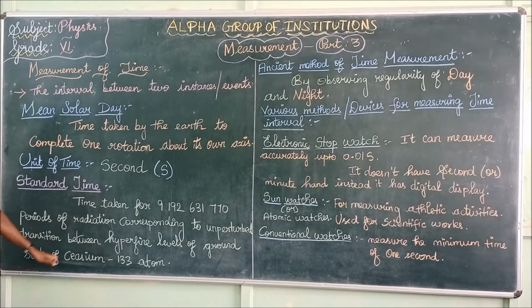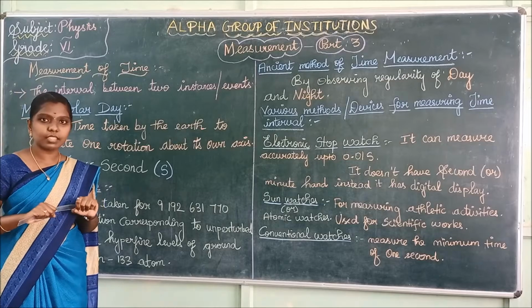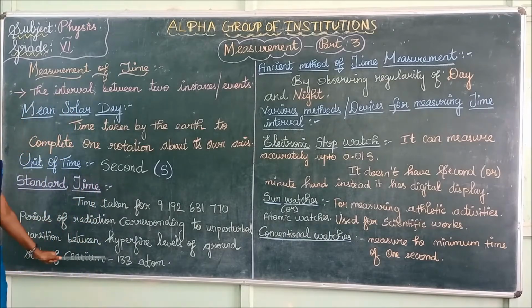These cesium atomic clocks are used in other countries like Australia, etc. They will use this cesium. The clocks are made of this cesium element. They will be using those clocks only in the other countries. Cesium is nothing but an element.